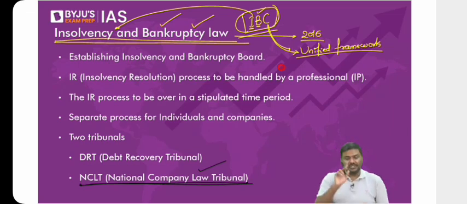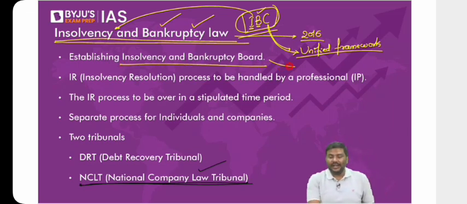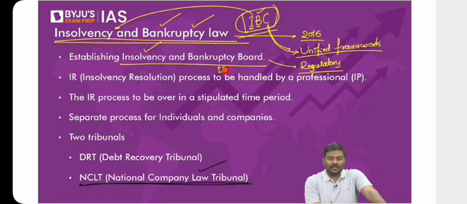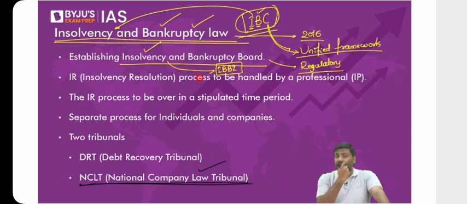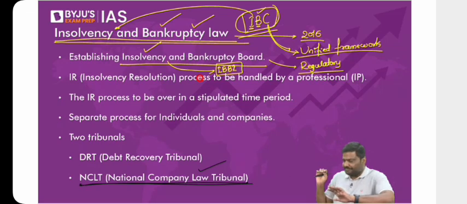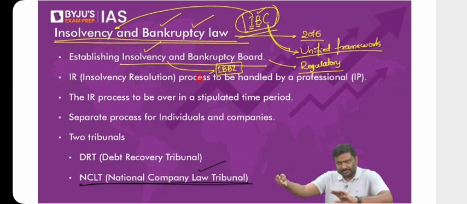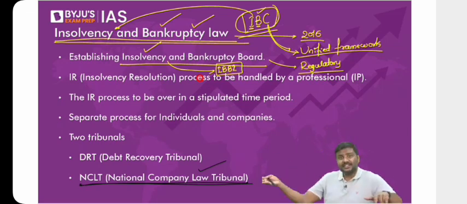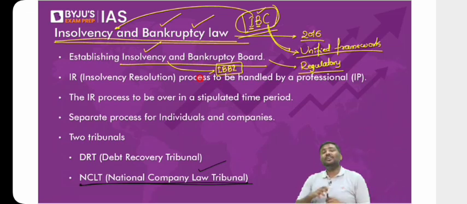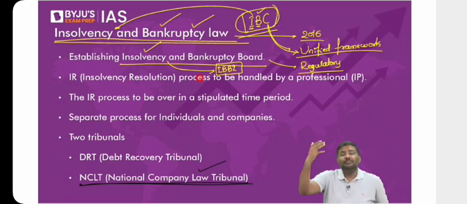Let's start. First one, we have established a regulatory authority. The name of the regulatory authority is the Insolvency and Bankruptcy Board of India. In newspapers, you'll come across the acronym IBBI, and they're referring to the Insolvency and Bankruptcy Board of India. Now, focus on the example here. Do we have a regulator in the banking sector or not? Let me know. Yes. Do you have a regulator in the insurance sector? Yes, right? You might not have heard of it, but the answer is yes. Insurance Regulatory and Development Authority. Do we have a regulator in the pension sector? Again, yes. Pension Fund Regulatory and Development Authority.